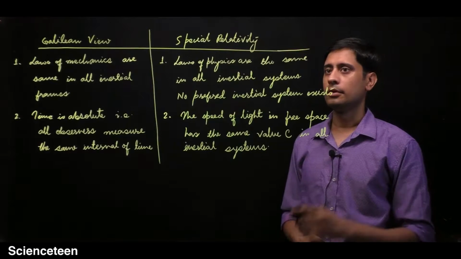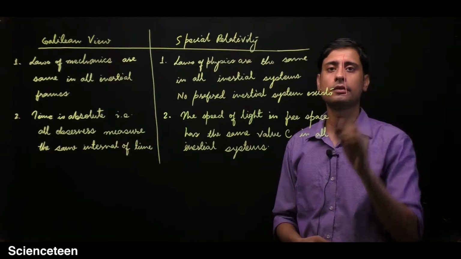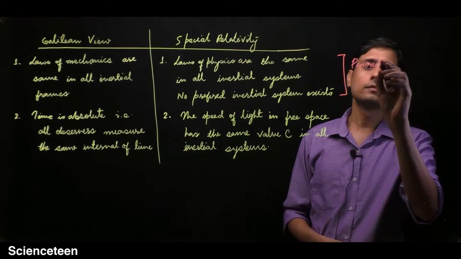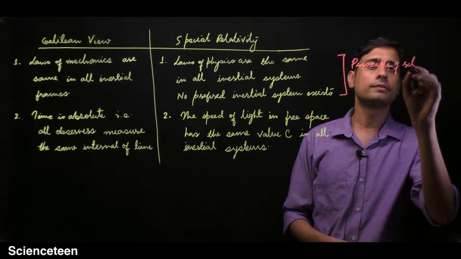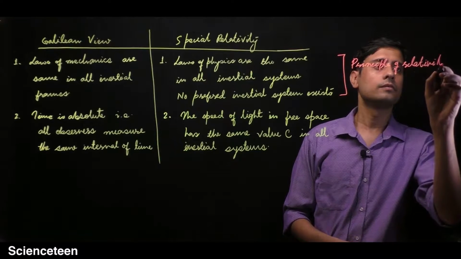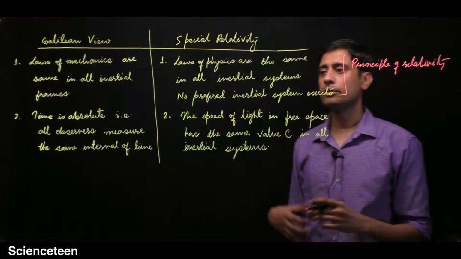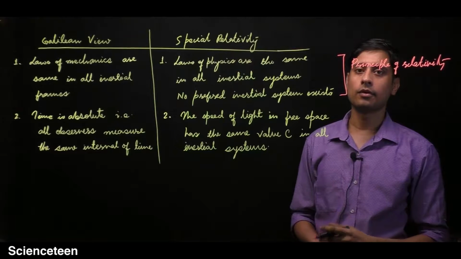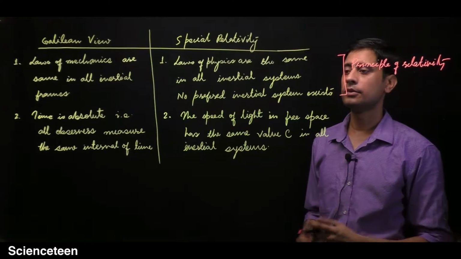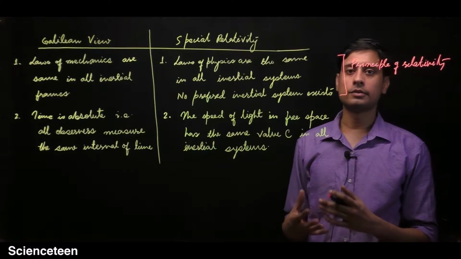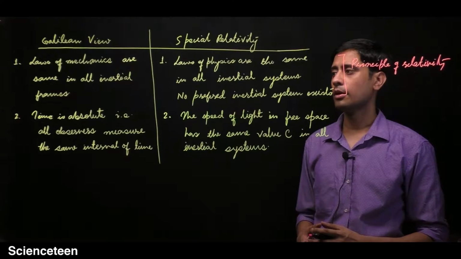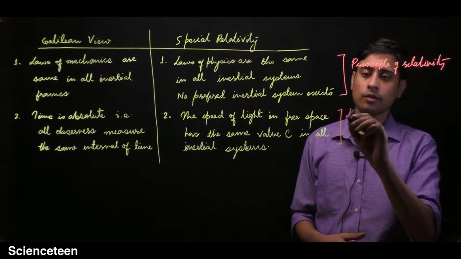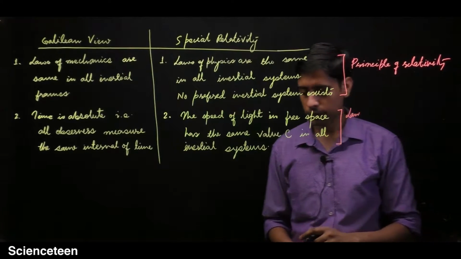So there are basically two principles. The first is called the principle of relativity. We said that the laws of physics are not with respect to any particular frame, they are the same for all inertial frames. The inertial frames are those frames which have a constant velocity. And the second is called the law, or the principle, of constancy of light.